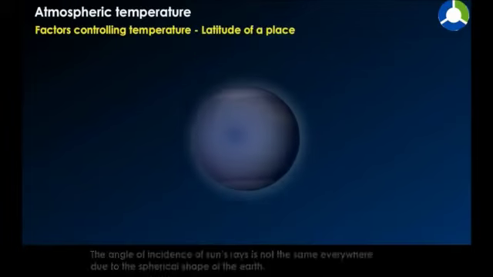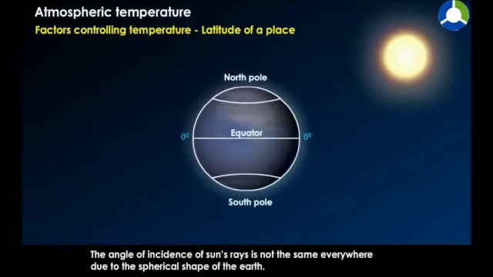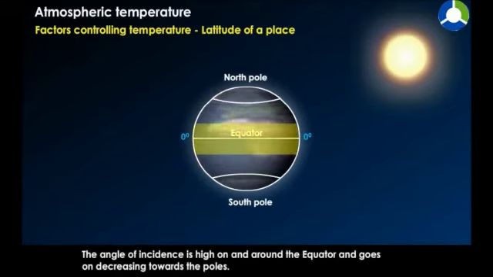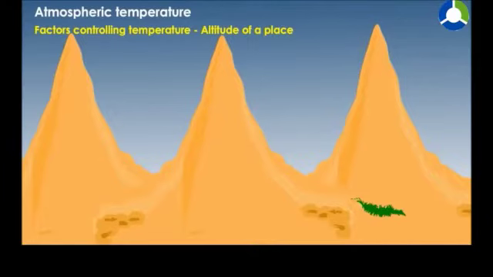Latitude of a place. The angle of incidence of the Sun's rays is not the same everywhere due to the spherical shape of the Earth. The angle of incidence is high on and around the equator and goes on decreasing towards the poles.